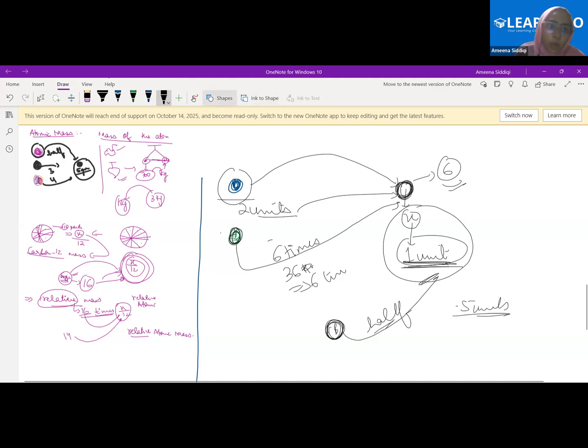Fine. What are the two things that we need in relative? We need to fix one standard quantity. In this case, I took the mass of one atom. I might take the mass of half an atom, then I can fix that. I might take the mass of two atoms, then I can fix that as the standard quantity. So the standard quantity could be fixed according to the convenience and the need. Correct?